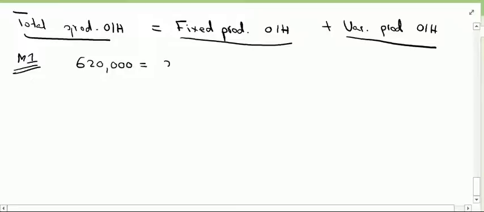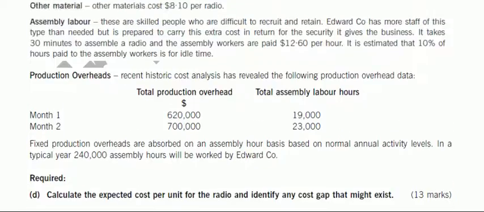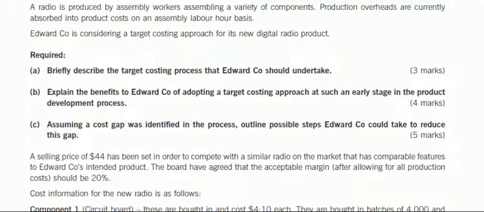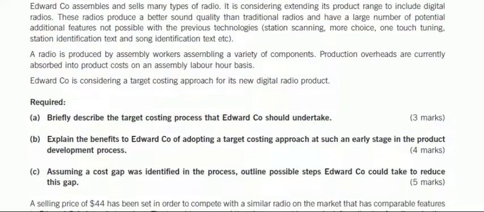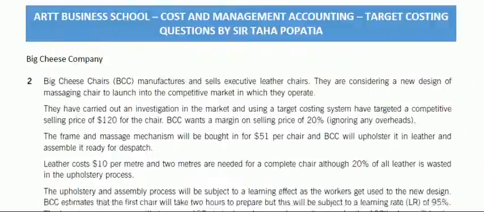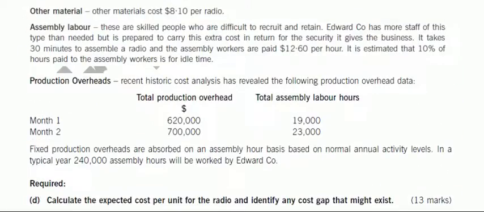Let us assume that fixed production overheads are X. Variable production overheads vary with a certain quantity or basis. We were told in the second paragraph that production overheads are currently absorbed into product costs on an assembly labor hour basis, and we are also provided with the total assembly hours. Therefore, variable overheads will vary with the number of hours.